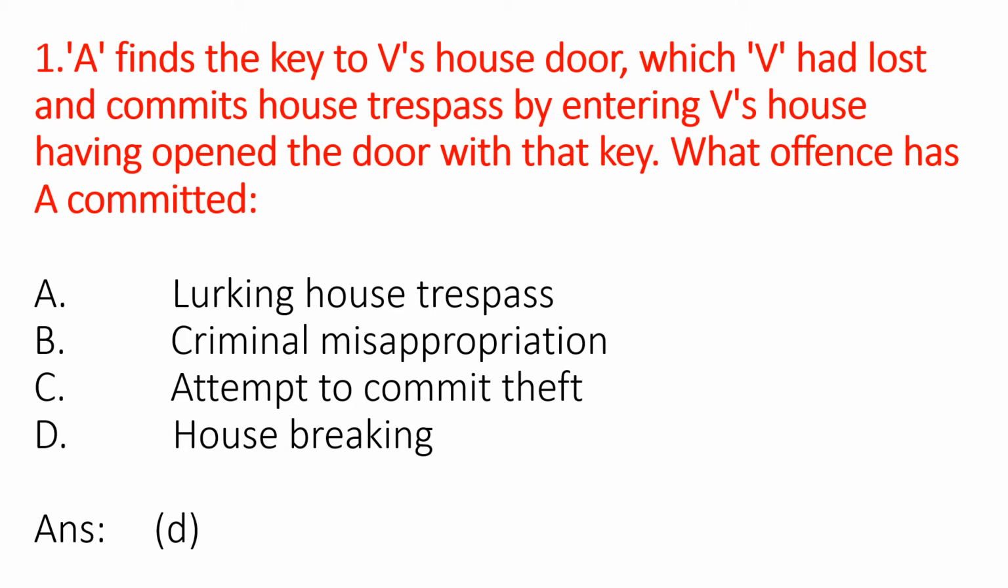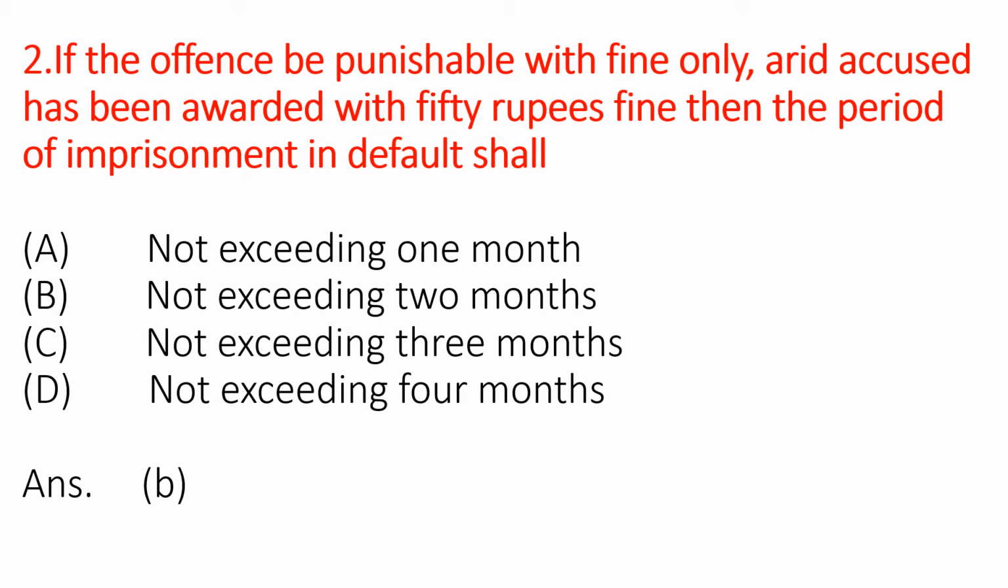Now the first question is, A finds the key to V's house door which V had lost and commits house trespass by entering V's house having opened the door with that key. What offense has been committed by A? We have got four options here. The first one is A, lurking house trespass, B criminal misappropriation, C attempt to commit theft, D housebreaking. So the correct answer is D, that is housebreaking.